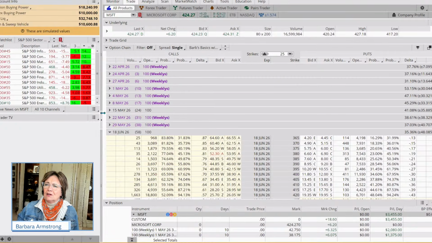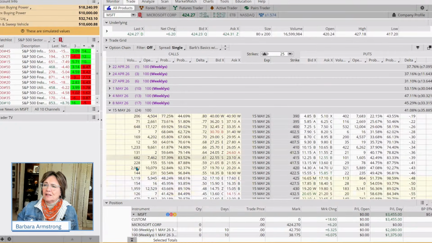So if I only want to be in this a week, why wouldn't I look at, say, the May expiration if I want something that has lots of volume? And if you look at an example trading plan for this, and I'll show you where that is in just a minute, one of the things on our checklist is, does this trade 1 million shares a day or more? Well, we're at 16 million because we want it to be a heavily traded stock, right?